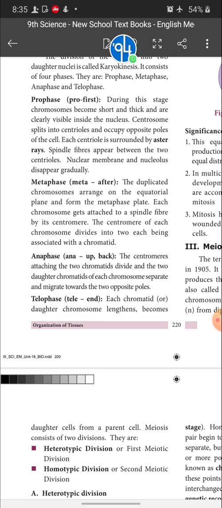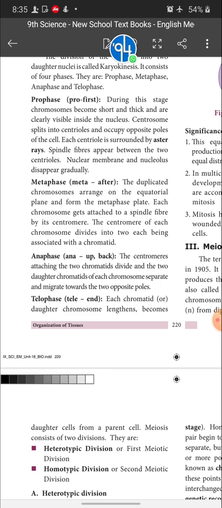So 4 chromosomes arranged in the equatorial plane are divided into 2 and form 8 chromosomes. The 2 daughter chromatids of each chromosome separate and migrate towards the 2 opposite poles.